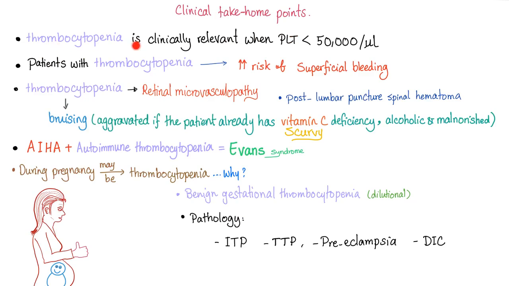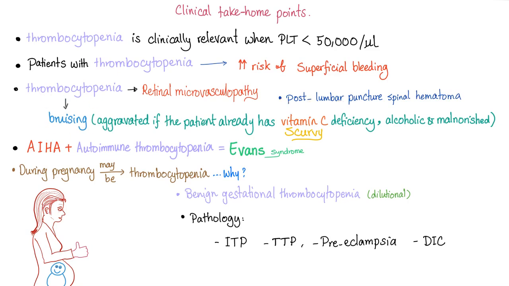Clinical take-home points. Thrombocytopenia is relevant only if the platelet count is less than 50,000. Patients with thrombocytopenia have increased risk of superficial bleeding. Thrombocytopenia can lead to retinal microvasculopathy. It can lead to bruising. Aggravated if the patient already has vitamin C deficiency, which is known as scurvy, because scurvy will make your blood vessel wall very weak. You have weak blood vessel wall and low platelet numbers, you'll end up with bad bruising. Same thing with alcoholic and malnourished patients. They have weak vessels, and when they have low platelets, the bruising is going to be worse.